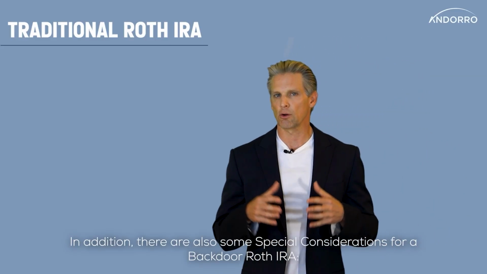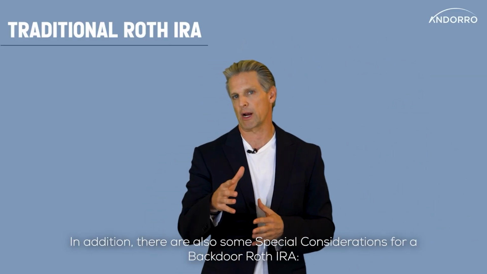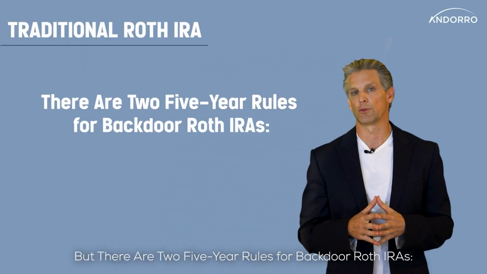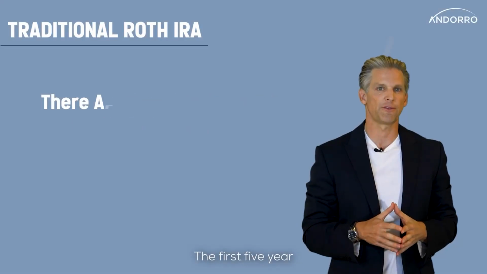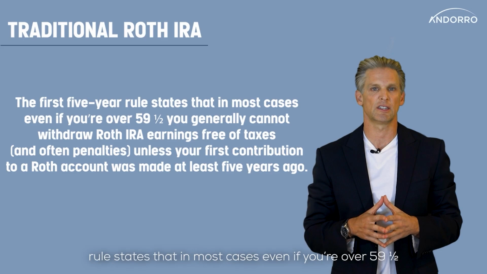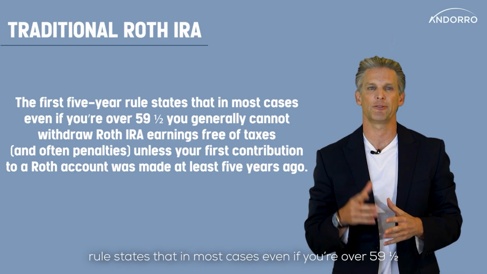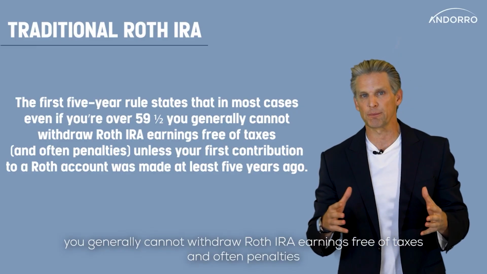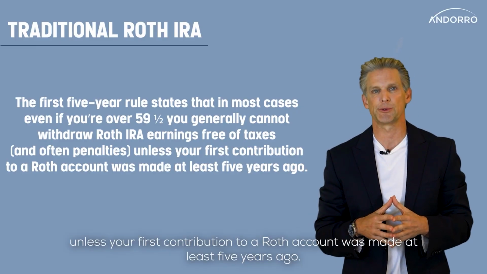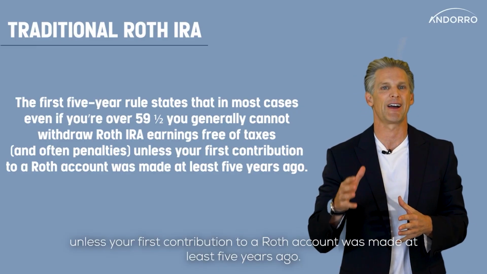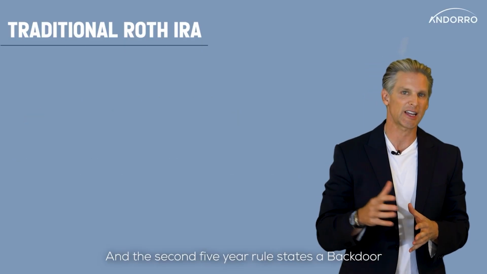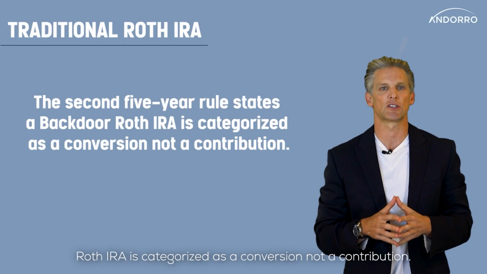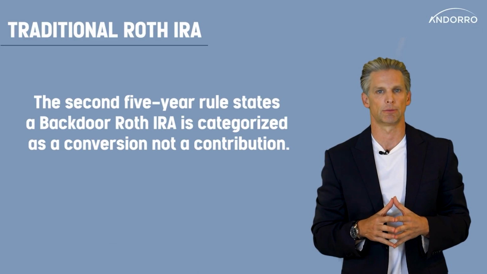In addition, there are also some special considerations for a backdoor Roth IRA. There are not one, but there are 2 5-year rules for backdoor Roth IRAs. The first 5-year rule states that in most cases, even if you're over 59.5, you generally cannot withdraw Roth IRA earnings free of taxes and often penalties unless your first contribution to a Roth account was made at least 5 years ago. And the second 5-year rule states a backdoor Roth IRA is categorized as a conversion, not a contribution.